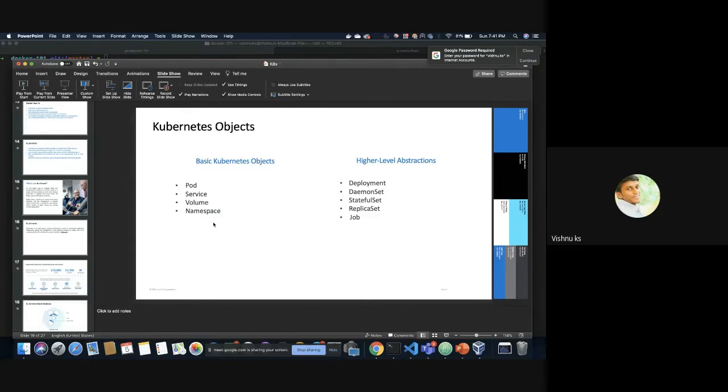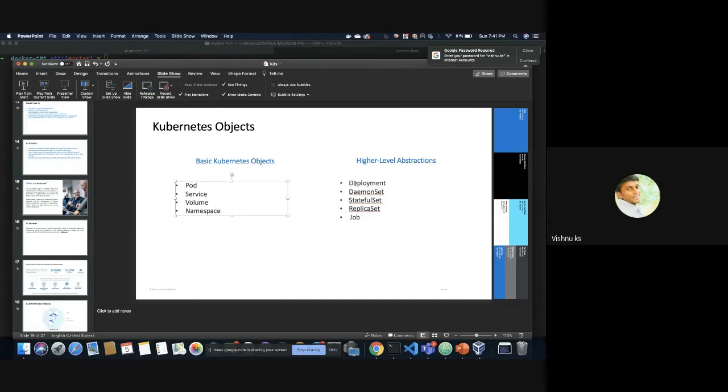So it has some higher level abstractions like deployment, daemon set, stateful set, replica set, and job. I'll tell what deployment is. As I said, a pod can have multiple containers, and we can write how many replicas it should have, things like that. To manage a pod, you can write a deployment. So basically, a deployment is written to manage the state of a pod.